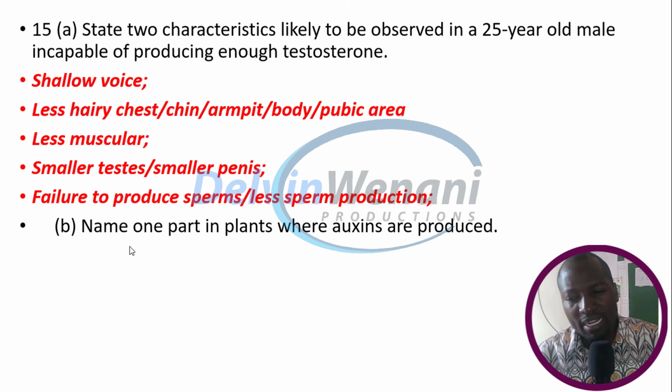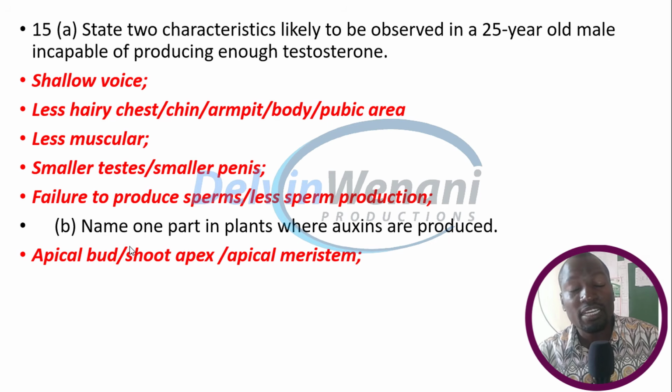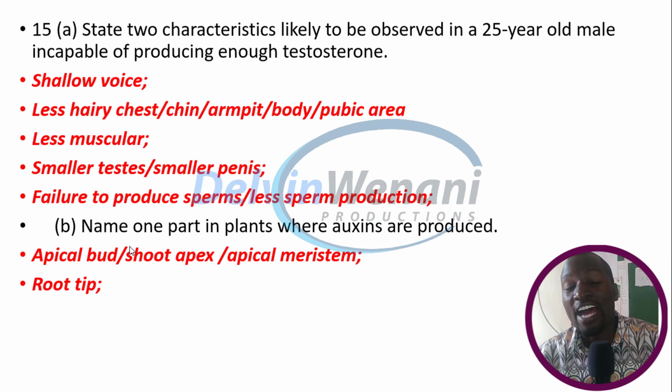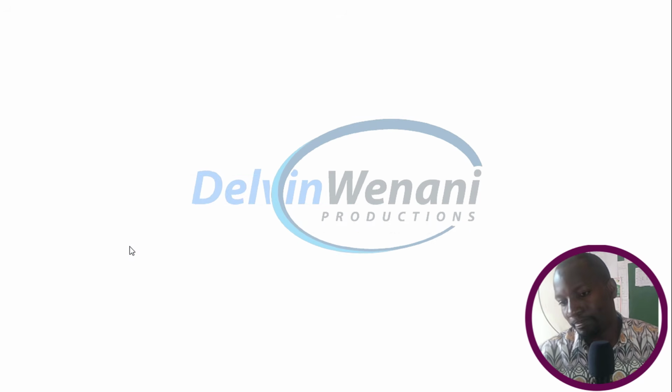Now, name one part in plants where auxins are produced. Auxins are produced at the apical bud, shoot apex, or what we call the apical meristem. They are also produced at the root tip.